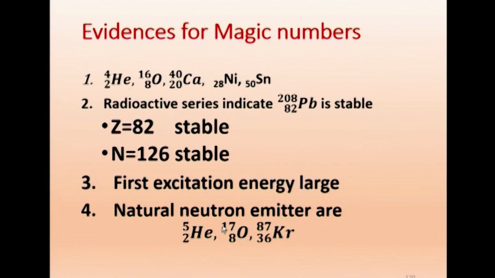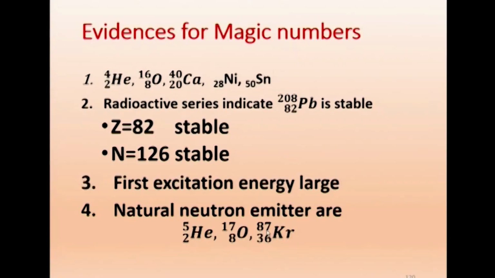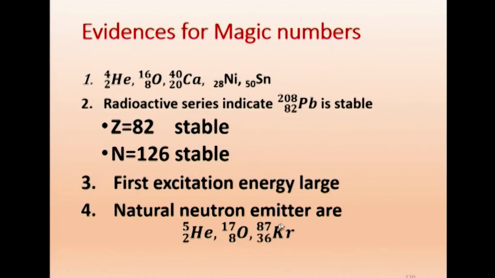Similarly, oxygen-17 has 9 neutrons. The 9th neutron is not stable, so it has 8 plus 1 neutron, and that 9th neutron is emitted spontaneously. Similarly, we have krypton-87, with 36 protons; 87 minus 36 is 51 neutrons. 50 is a stable number, it has 51, so the 51st neutron will be thrown out. So they are natural neutron emitters. This gives us an idea why we say magic number nuclides are stable.